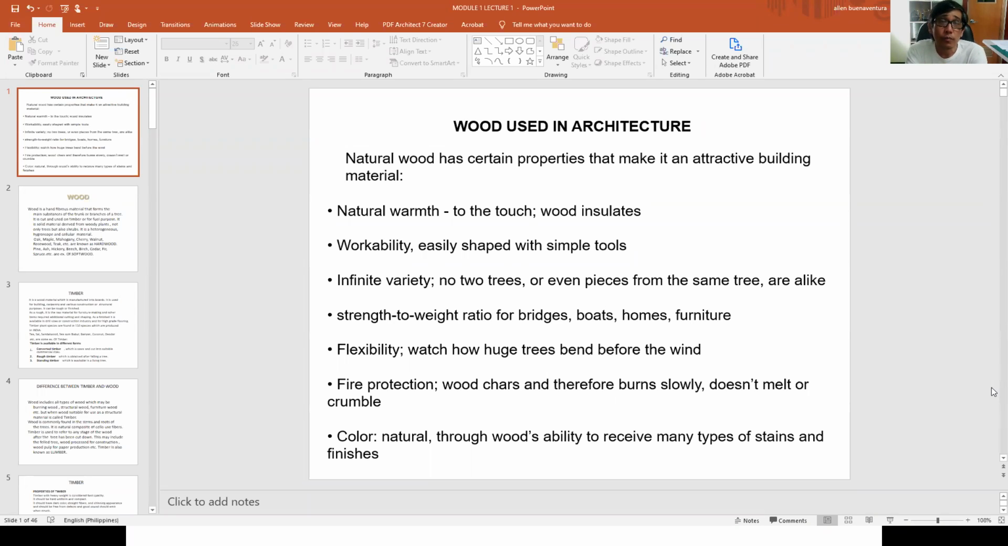You can also modify the color of the wood that you harvested or that you will use, and put stain. You can put wood stain so that it can be darker, or you can bleach it to make it lighter, or you can put certain dyes to create other colors. But the wood grain will still be the same. The wood grain will still appear, but you can create other tones of colors. So that is how flexible the wood is.